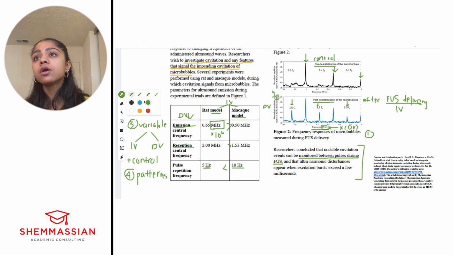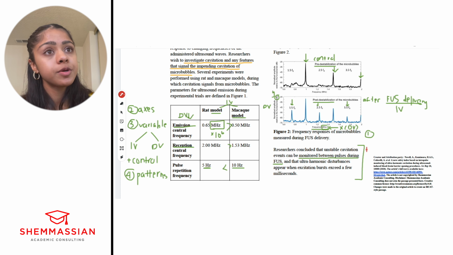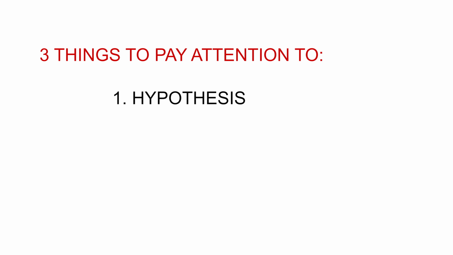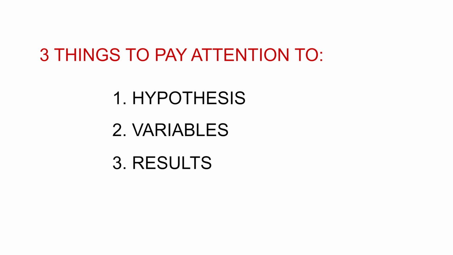This is their results. Whenever you are presented with an experiment, and that's going to be often with science passages, there are 3 things you want to pay attention to. The first thing is the hypothesis. What are we looking for? What are we testing? What is their question? Second thing, the variables, right? What are they using to test this hypothesis? What are they manipulating? What are they measuring, right? What are their conditions? Third thing, what are the results? What are the patterns, the trends that we see in the figures? What are the conclusions that they make? And how does that relate back to the hypothesis?